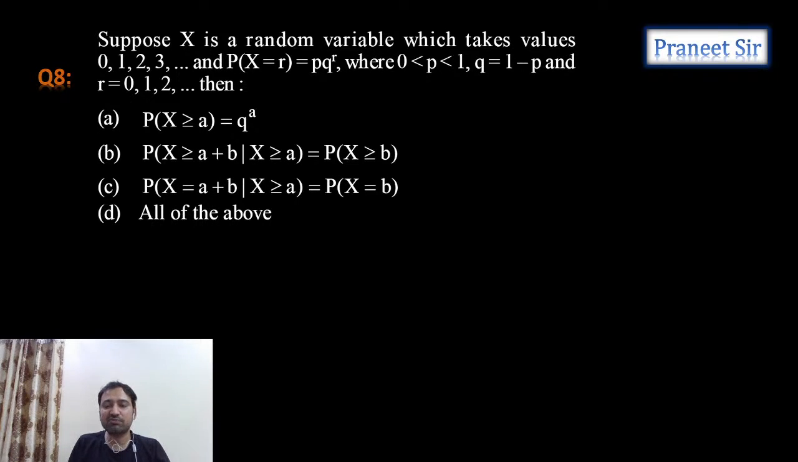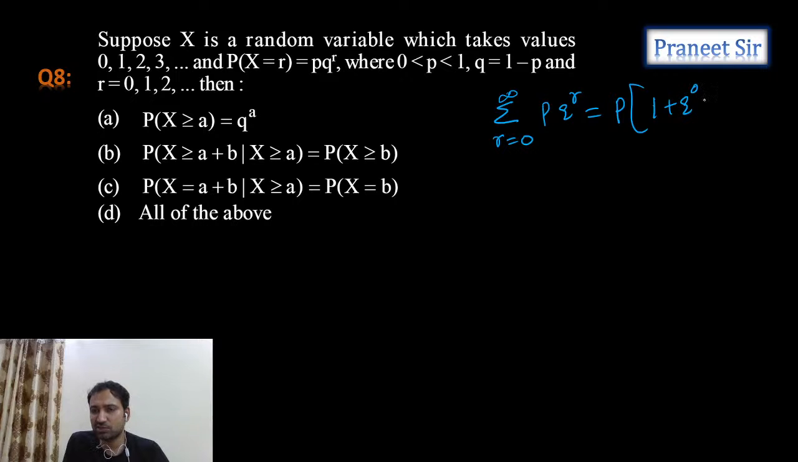So guys, we know that the sum of the probabilities equals 1. So let's calculate the sum of the probabilities. Sigma r equals 0 to infinity of p into q power r equals p into, substituting r equals 0, 1, 2, 3 and all these values, 1 plus q power 1 plus q square plus so on up to infinity. So this is an infinite GP. For an infinite GP, the sum is 1 minus q in the denominator, so p by p, we're getting 1.